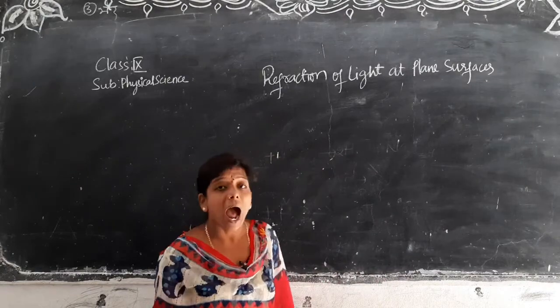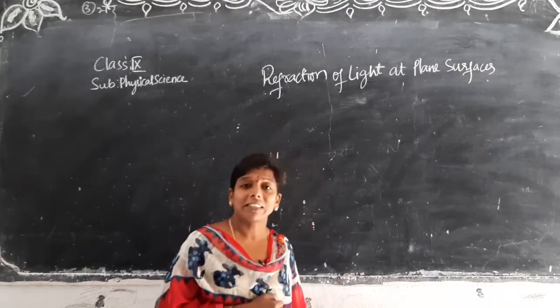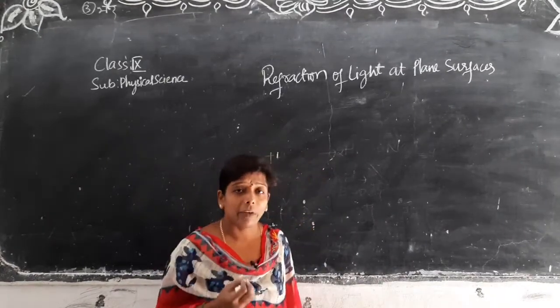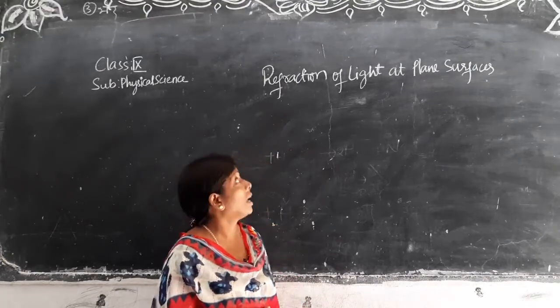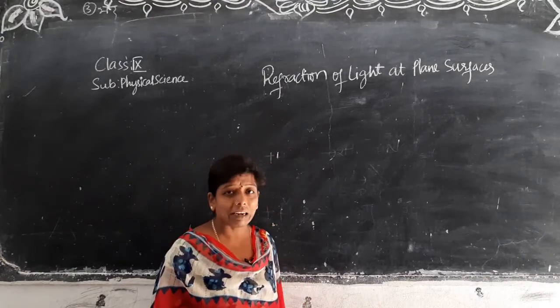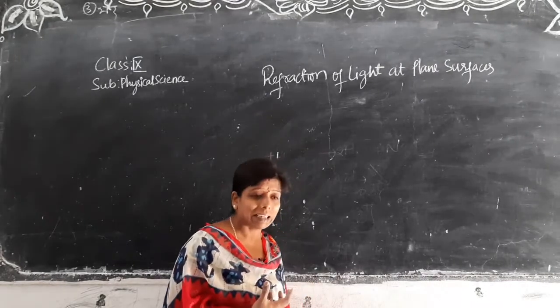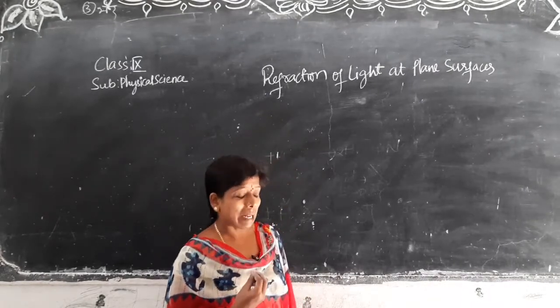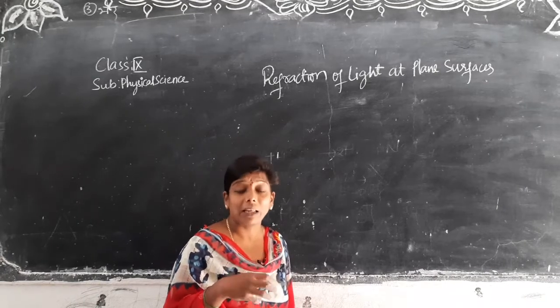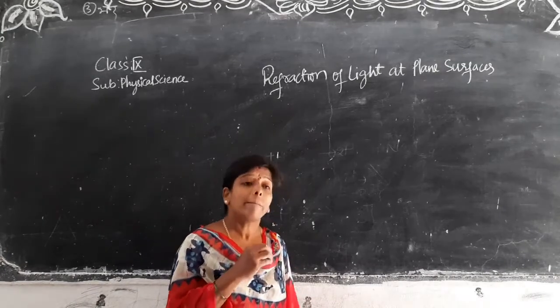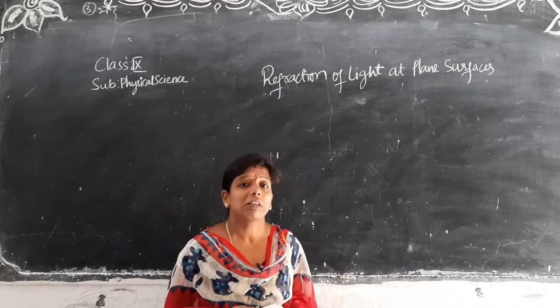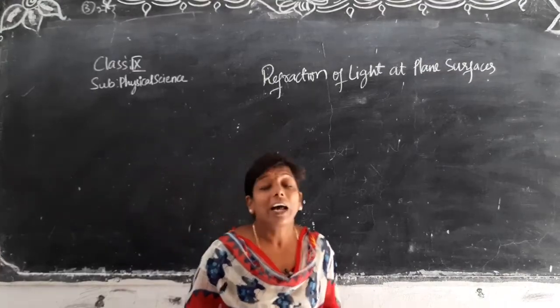So today I am going to repeat the lesson once and let me give you a clear idea about our lesson: refraction of light at plane surfaces. You have gone through that lesson, but due to some disturbance or something else, we have seen that lesson perfectly, but once let me revise this lesson. What have we seen? Refraction.